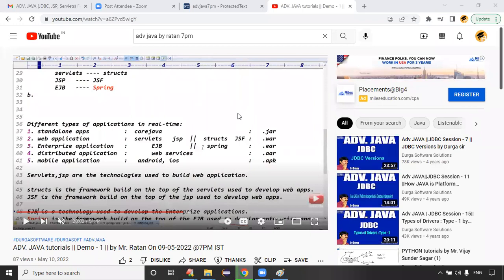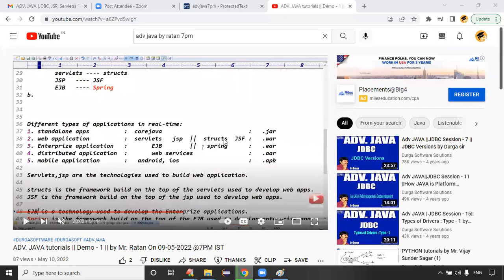Spring and Hibernate come under this Advanced Java, sir. No, Manisai, I will talk to you. Manisai, you can send a hi on my WhatsApp. I'll talk to you once. Manisai and Tarun also, both of you can ping me once after the class. You are my student, right? Yeah, ping me once after the class.